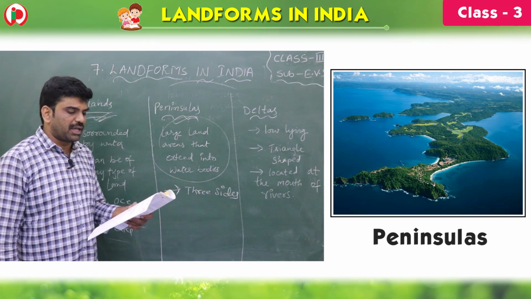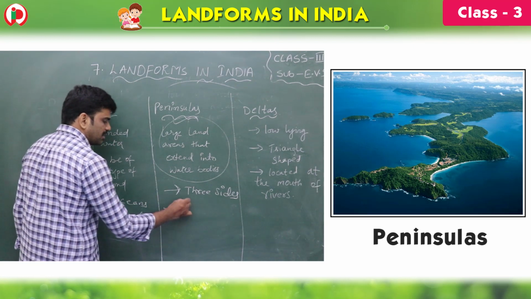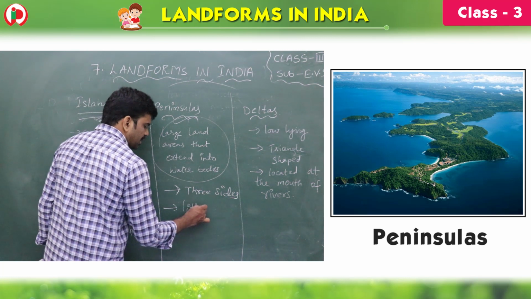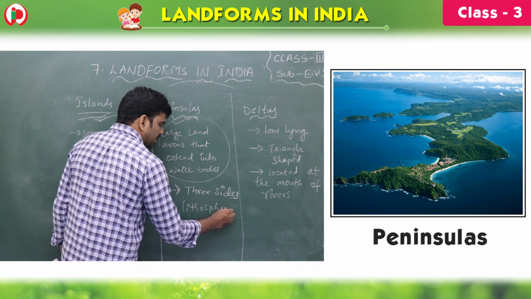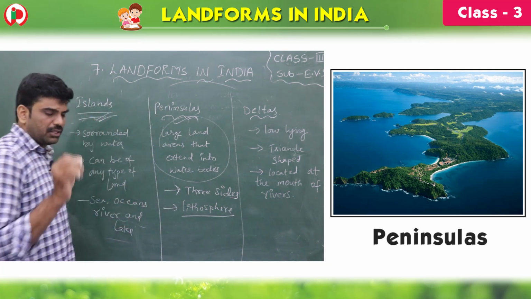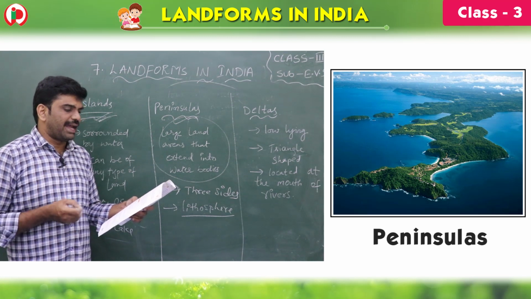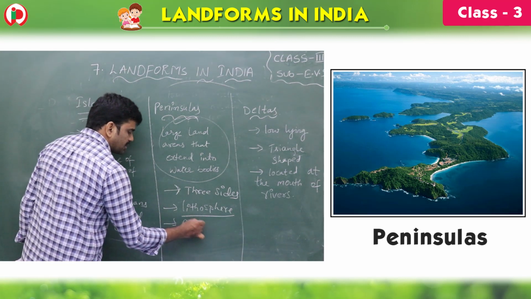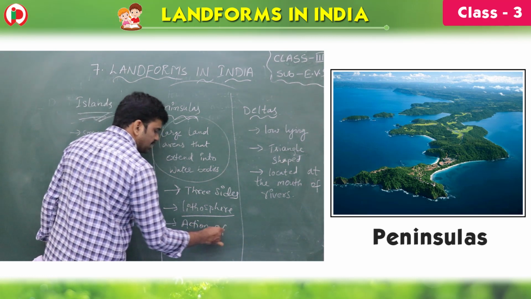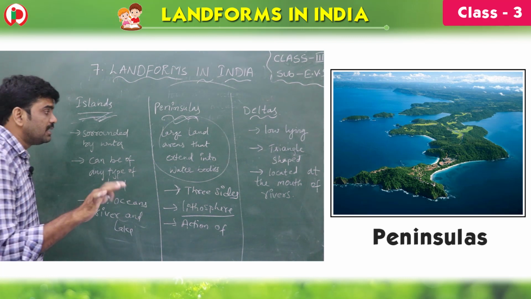Peninsulas are formed by lithosphere movements. Lithosphere is a layer which is present on the earth. Due to the lithosphere movements and the action of water currents also, the peninsula is formed. See, children, a peninsula is a land that extends into the water bodies.